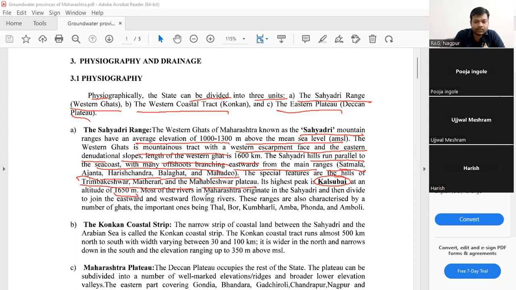Most of the rivers in Maharashtra originate in the Sahyadris and then divide to join the eastward and westward flowing rivers. These ranges are also characterized by a number of ghats, the important ones being Thal, Bor, Kumbharli, Amba, Khonda, and Amburi. You can forget this or you can overlook this.